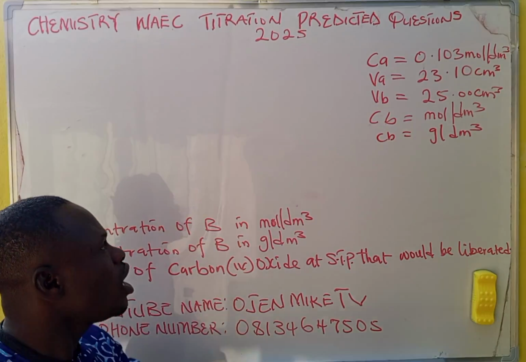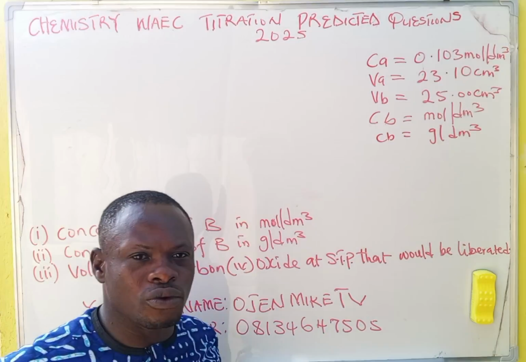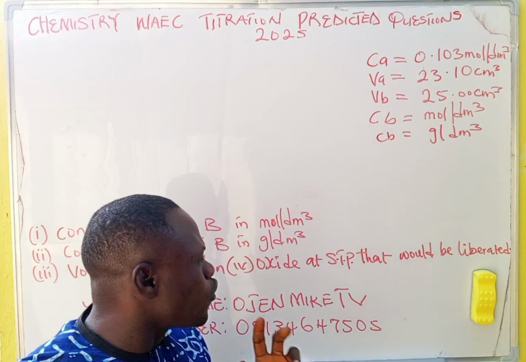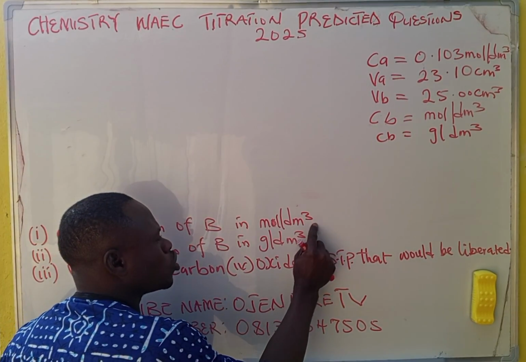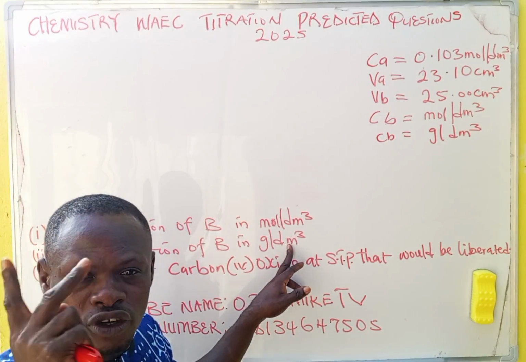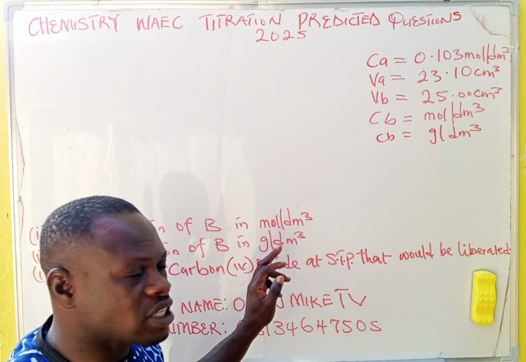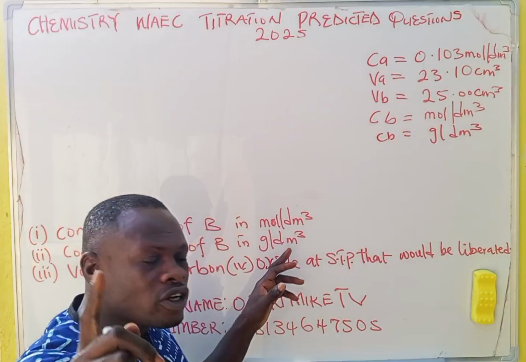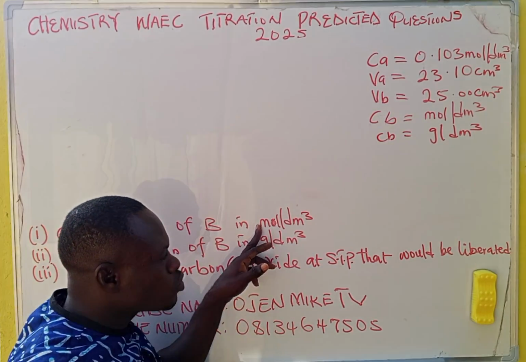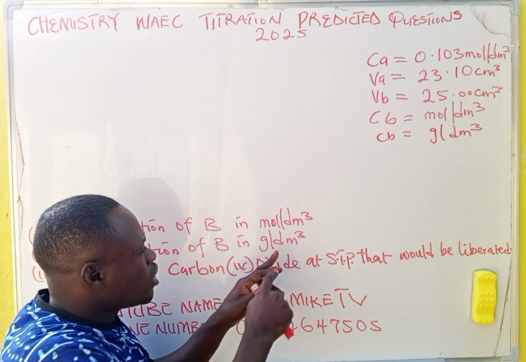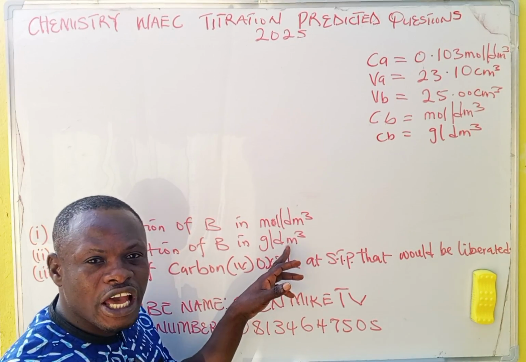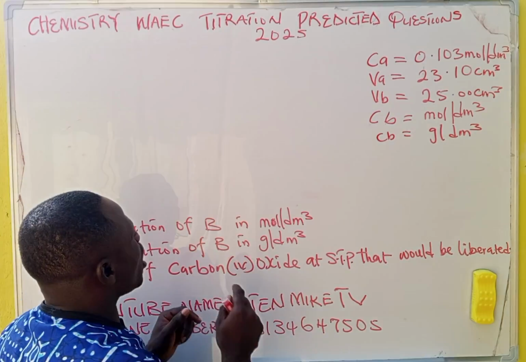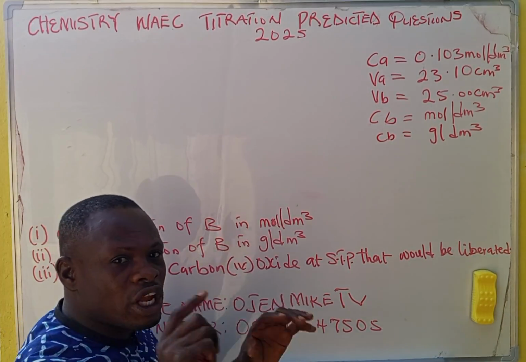Now, since you have been given this, let me tell you, there are two major formulas used in calculating moles per dm cubed, and grams per dm cubed. Two major formulas you can use to calculate moles per dm cubed, and only one formula you can use to calculate grams per dm cubed. Is that understood?